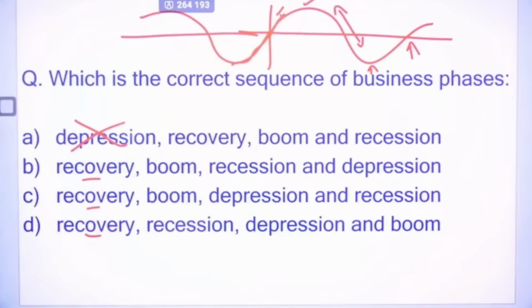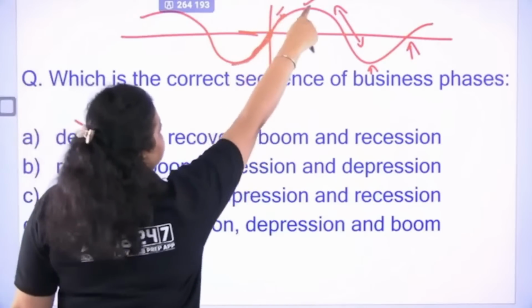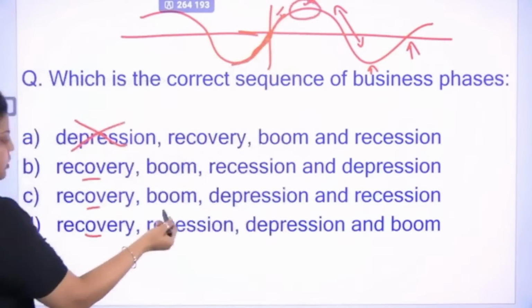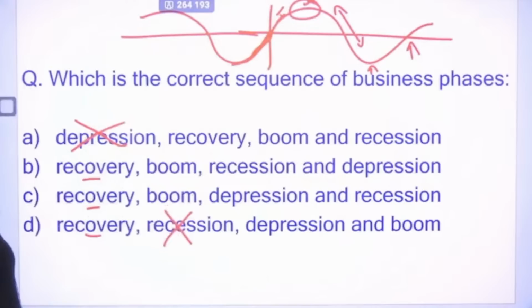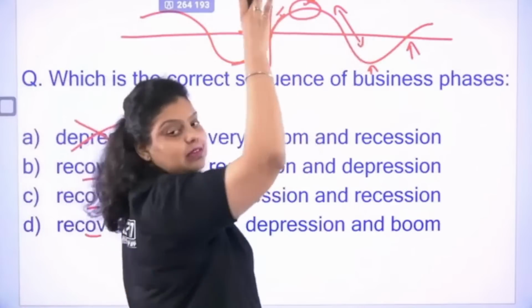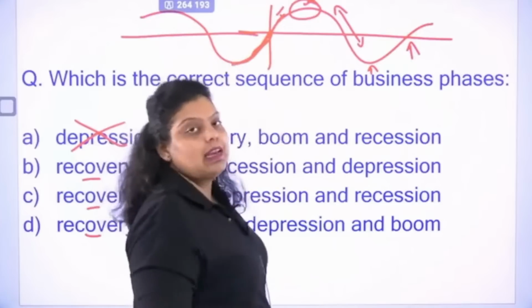All the 3 options have recovery. This is the part of recovery. After recovery, you will go to this section. That's the boom section. So recession, no. Directly after recovery, you can't find the recession. Boom will be there. So it can be B or C. Now, after boom, contraction will start. Economy will start declining. All the economic indicators will start becoming negative.